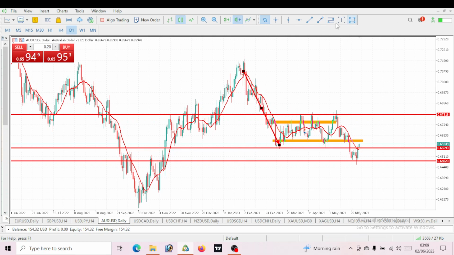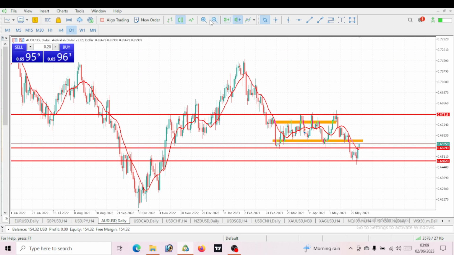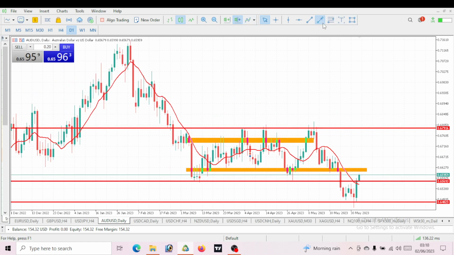So it got to a time that price literally ranged within this level. Once the top was the resistance level, while the bottom was the support level, right? The price gave us a breakout of the support level. Price broke below the support level. Now, if we take a look at this moment, price is now giving us a retracement to come to tap this support level. Can you see it? Price has come to tap the support level.